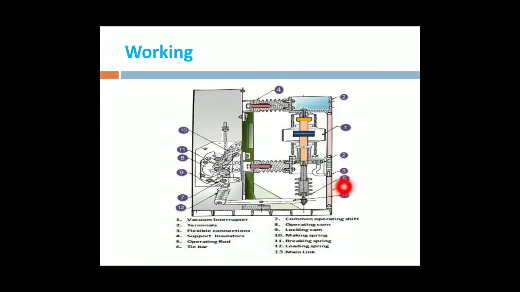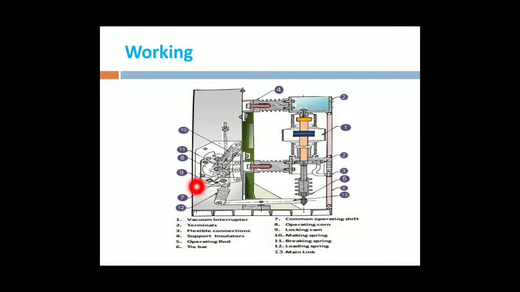By using these tie bars, we control the moving contacts. That is the mechanical operation. Next one is the common operating shaft. Next is the operating corner.